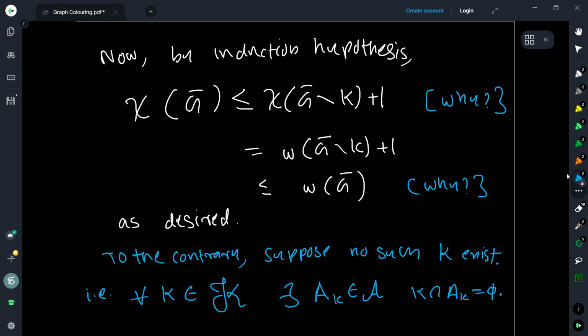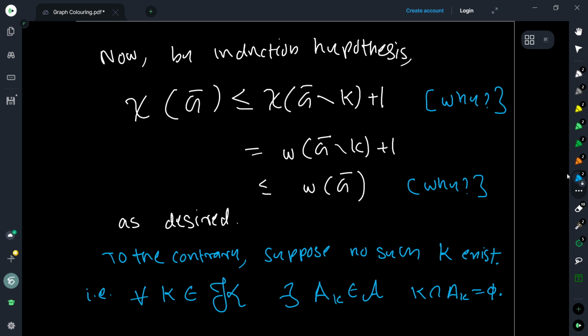Again, we mentioned this in the previous page. And this proves it, right? Chi of G bar is less than or equal to omega of G bar, and then we are done. So if you can show there is such a clique, then we are done, right?